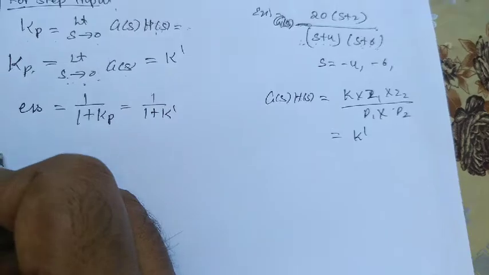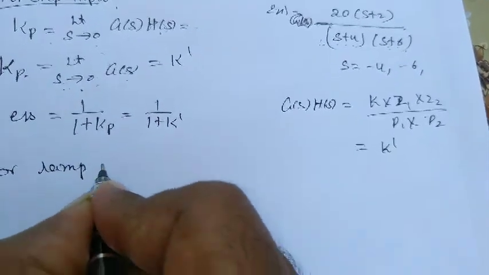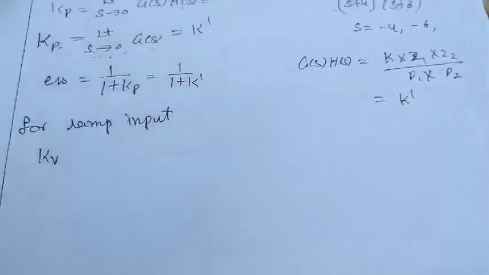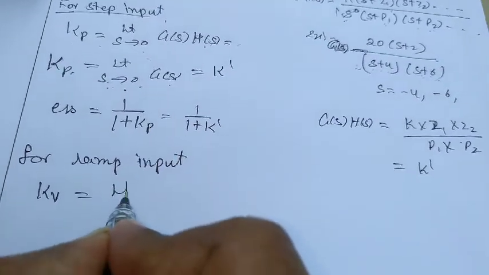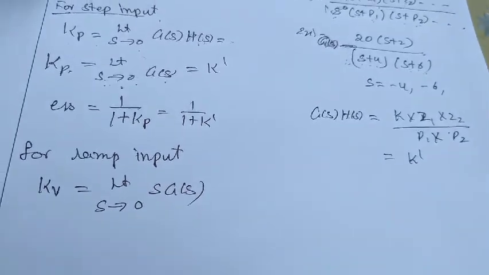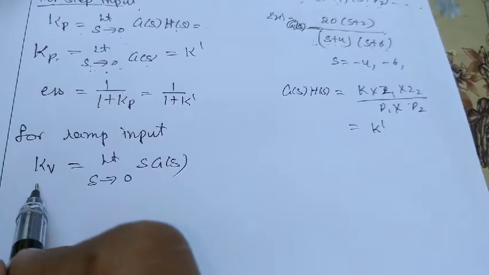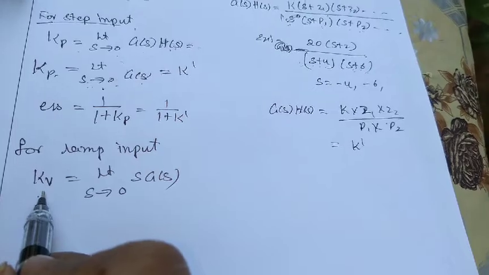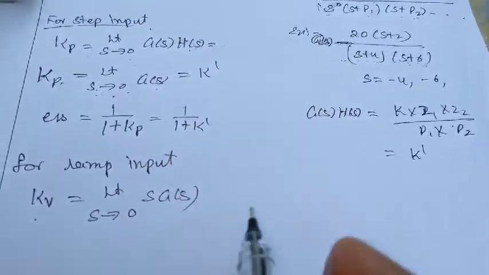So for ramp input, we'll get the velocity error constant Kv, which is given by limit s tends to 0 s into G(s).